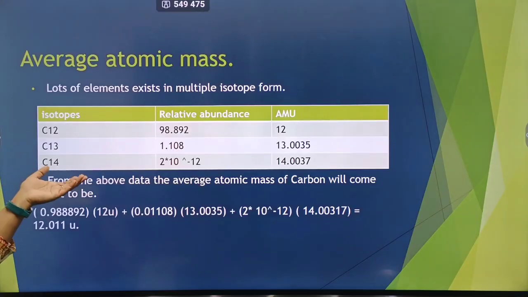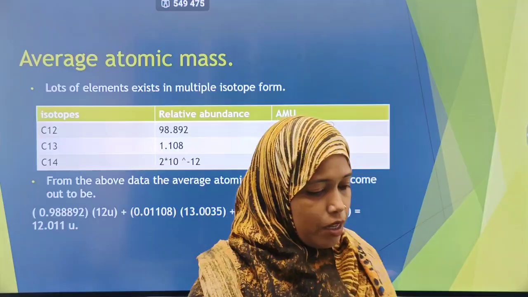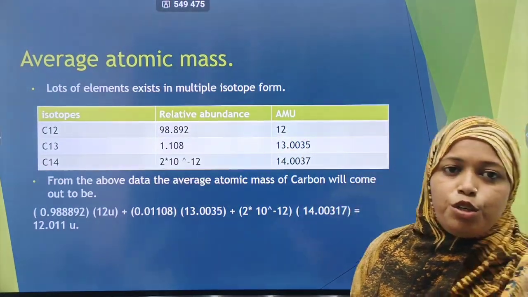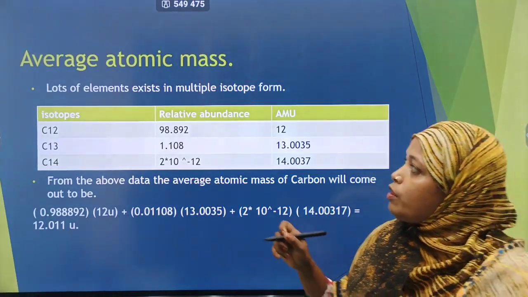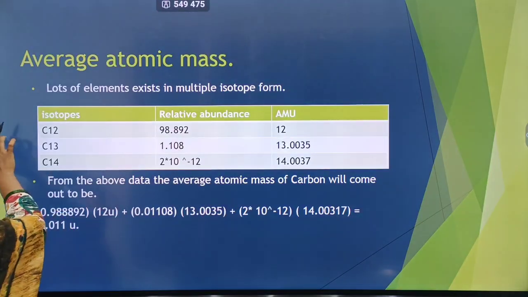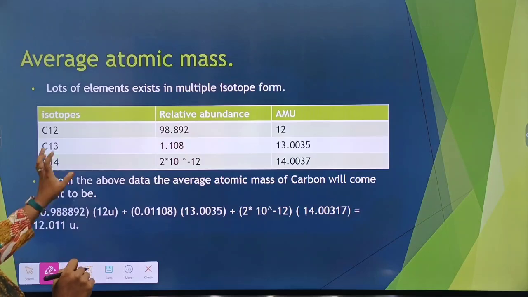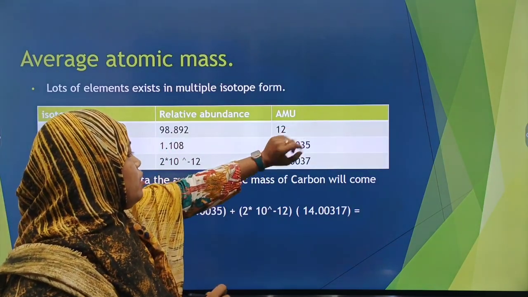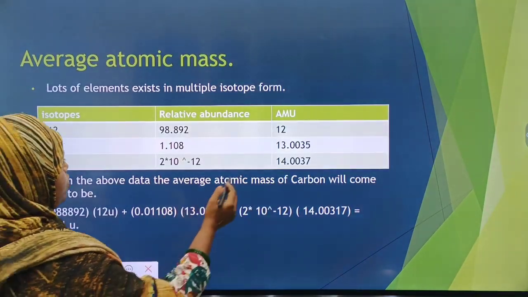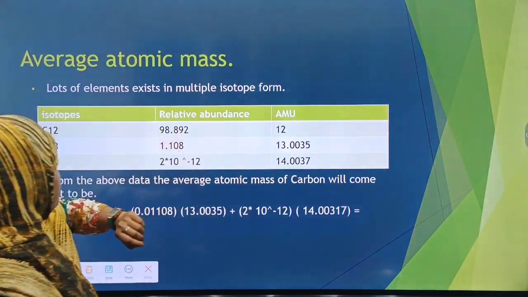Now, we'll try to know about average atomic mass. Why do we need to know average atomic mass? See, we have isotopes in many of the elements. So we have taken an example of carbon. Carbon has 3 isotopes, C12, C13 and C14, and the atomic mass unit of these carbon isotopes is 12, 13 and 14 respectively. Right now, don't take these points into consideration.